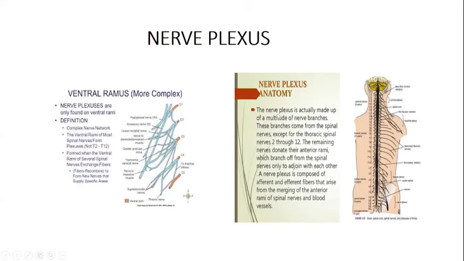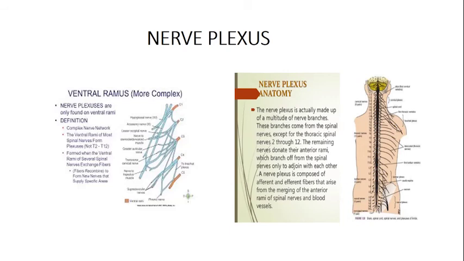So the nerve plexus is actually made up of a multitude of nerve branches. These come from spinal nerves, except for the thoracic spinal nerves T2 to T12, which do not contribute to these plexuses. The remaining nerves donate their anterior rami, which branch off from the spinal nerves only to join with each other.